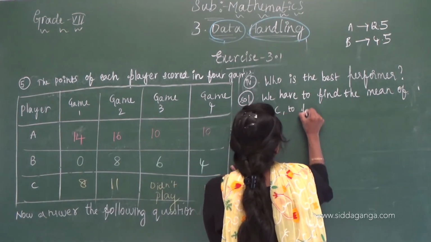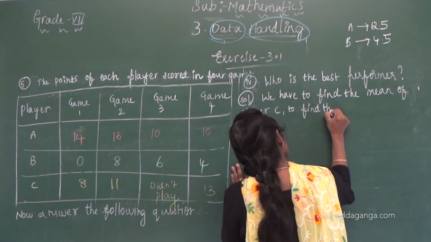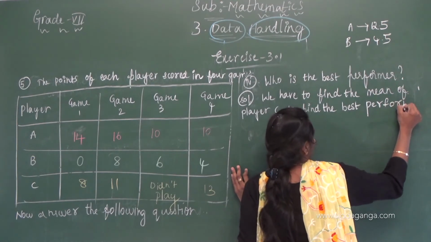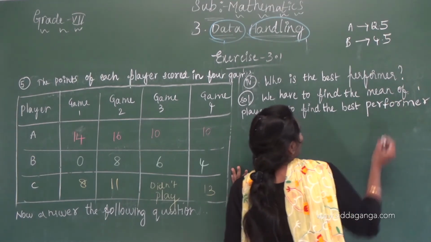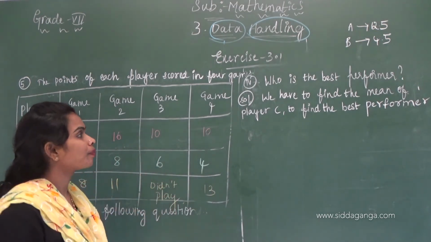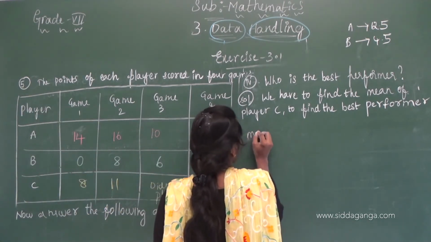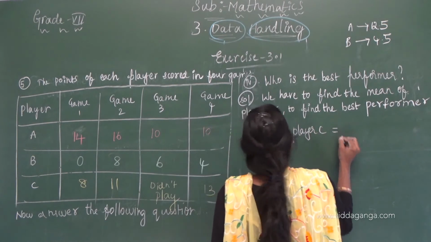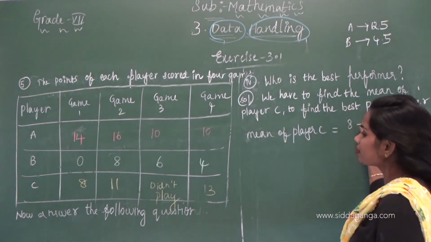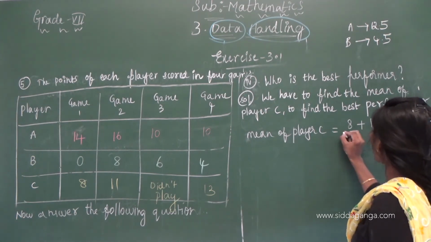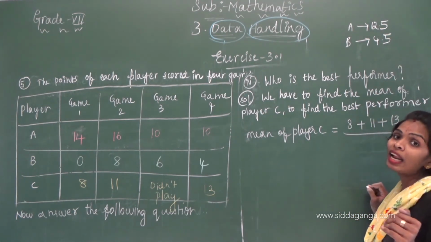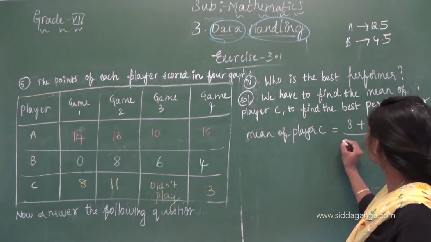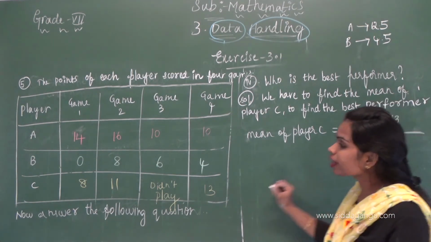To find the best performer, the mean of player C. Directly I am writing here, children: 8 plus 11 plus 13. You have to write the total sum of the score of player C divided by the number of games he played. Divided by 3, the number of games he played.